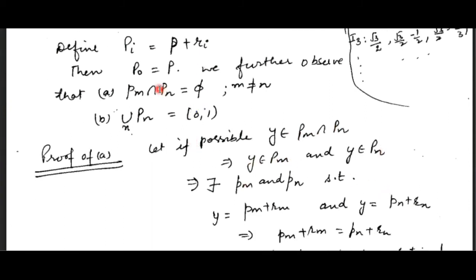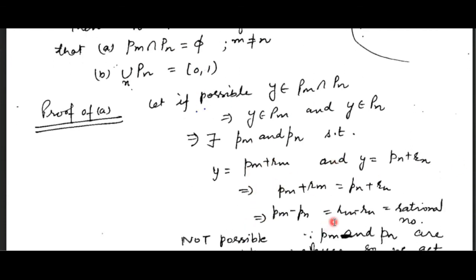It means there exist some rational numbers and some numbers in the P set, so that your y can be written as some element of P plus some rational Rm. Similarly, y can be written as some element from the P set plus Rn. So when you take the difference of these two, we get that Pm minus Pn is a rational,